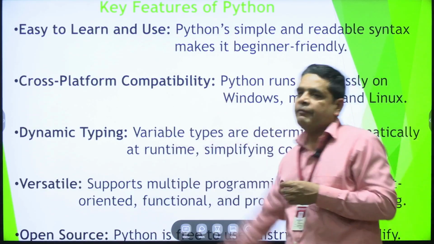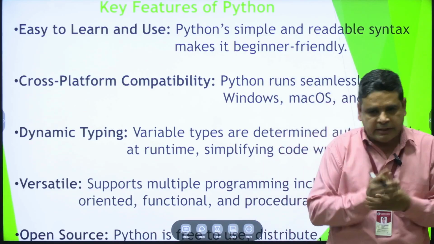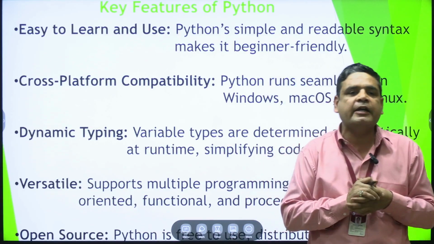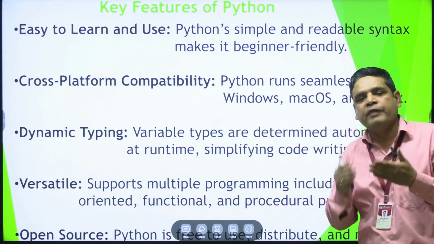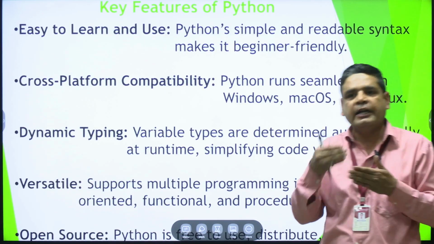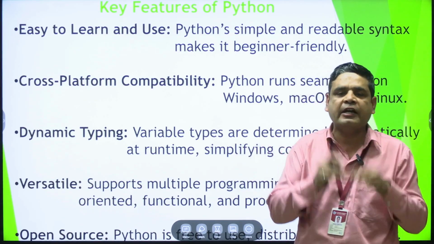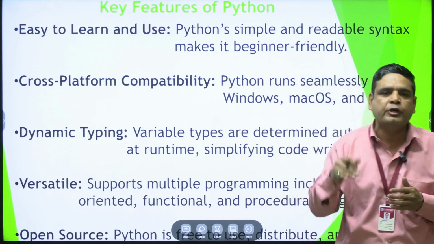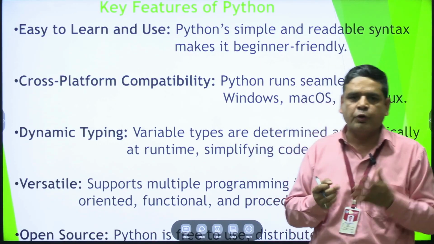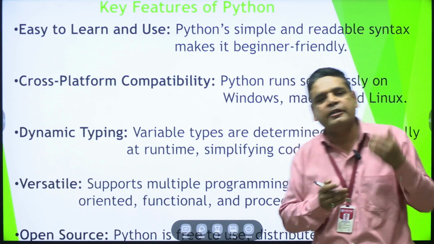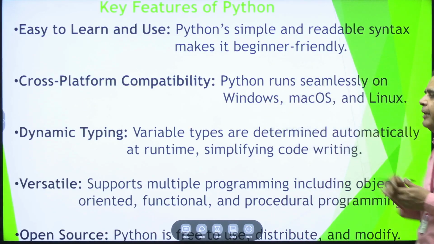Next is cross-platform compatibility. In Python, we have platform independent compatibility. Platform independent means we can write code on Windows, Linux or any other platform and execute it on another platform. Just like we can write code in Windows, but execute it on Mac OS or Linux OS. That means Python is a platform independent language.